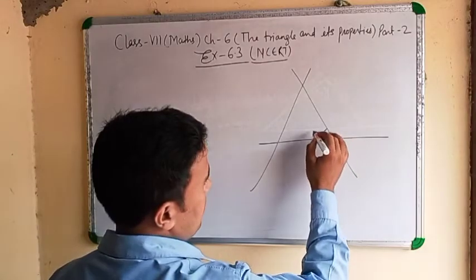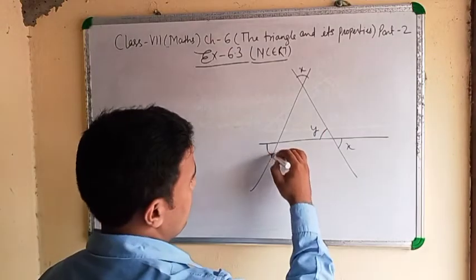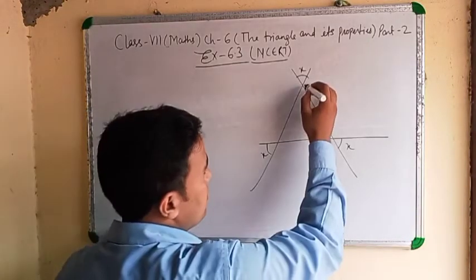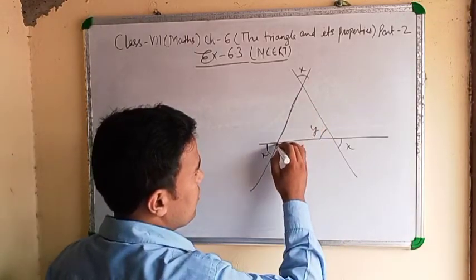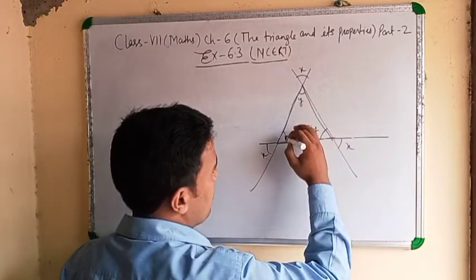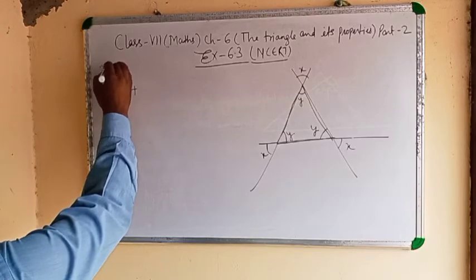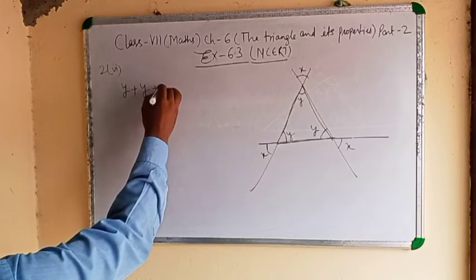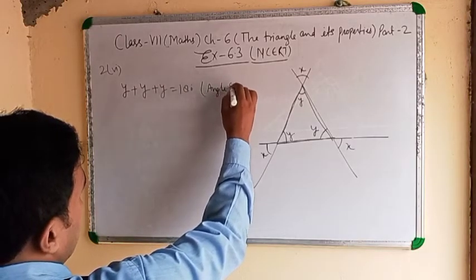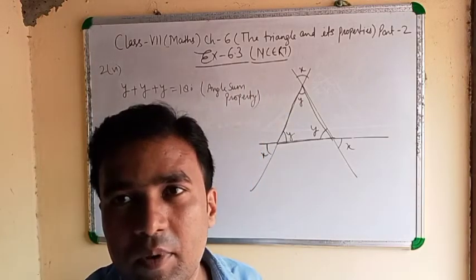Clear? It is y, it is x. It is x, it is also x. Clear? No problem is there. See, it is a triangle. Okay? One angle is y degrees. It is also y we can take. y plus y plus y equals 180 by angle sum property.